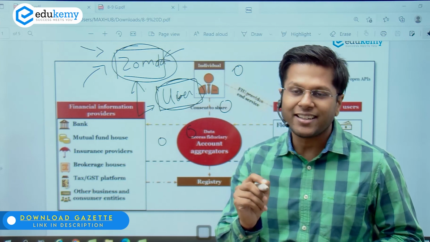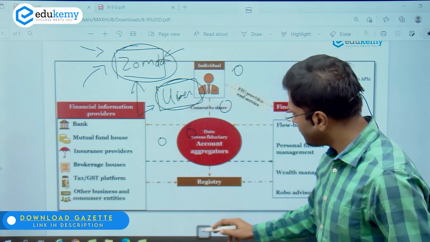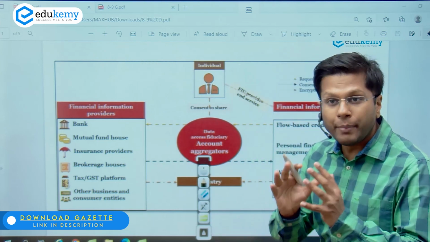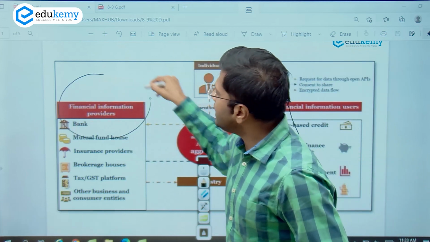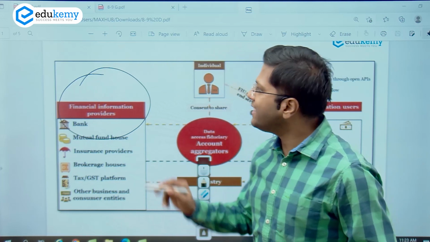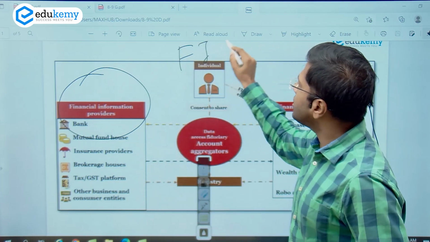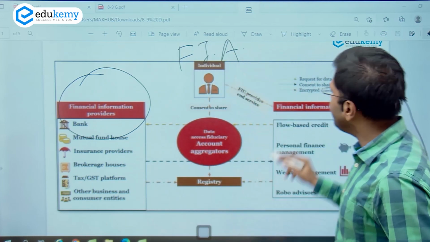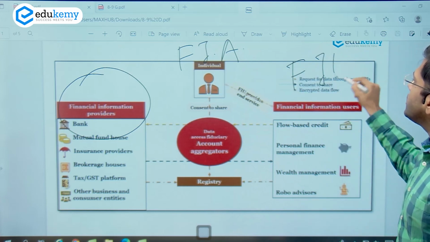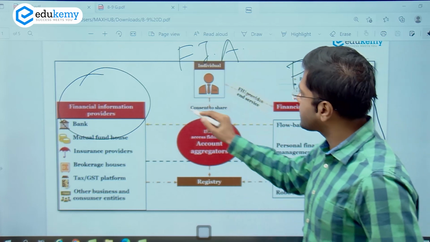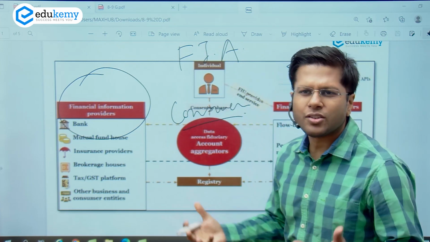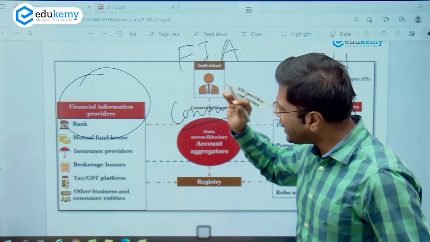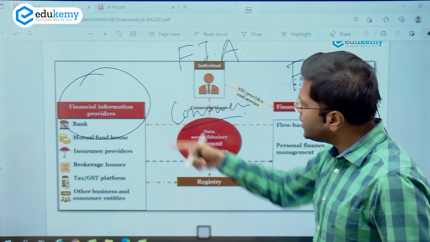Now, this aggregator is in the financial domain. So, we will understand who are the main participants in this financial system. So, first is the financial information provider. Then there is financial information aggregator. And then third, we have financial information user. And fourthly, it is us, consumer. Right? So let us quickly understand in very easy terms what is the concept. This is not as tough to understand, very easy, but in 1 minute we will understand quickly the whole architecture.